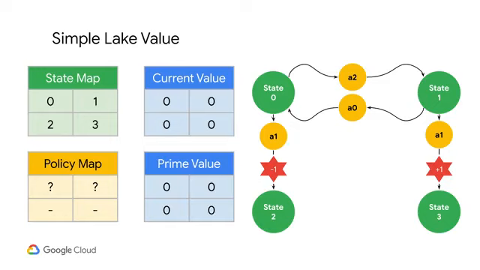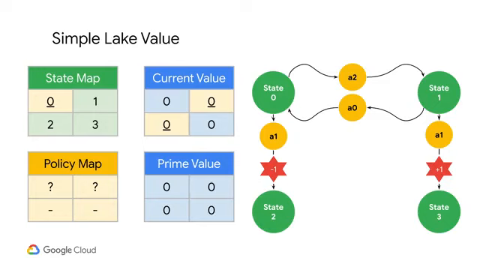Our ultimate goal is to find a policy, or what our gumdrop should do in each state. For that, I've created a policy map on the bottom left in yellow. We're just getting started, so everything there is none for now. I'm going to loop through each state and calculate its corresponding S prime value. For state 0, I can reach state 1 and state 2 by going down and right respectively. So I would look at the current values for each of these. Since we're just starting this process, both of them are 0.